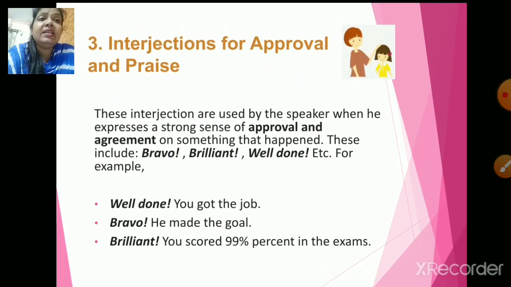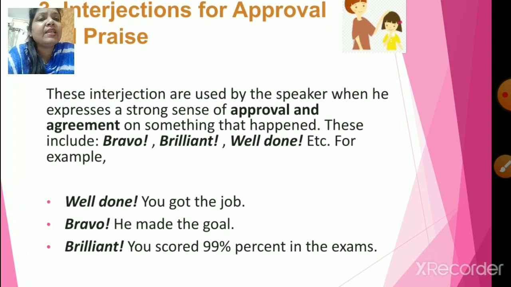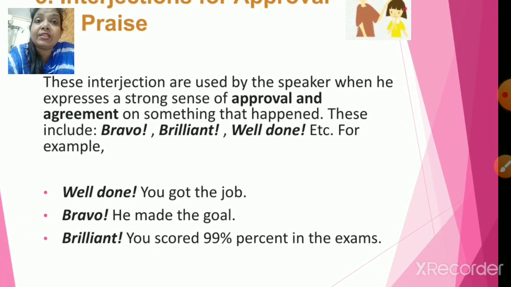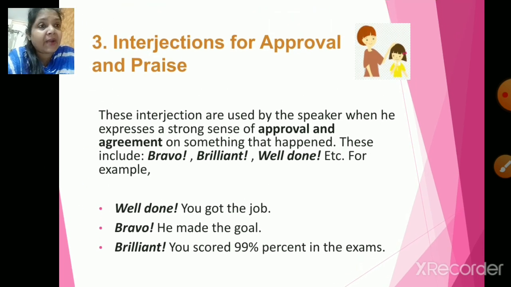Next one, interjections for approval and praise. When you want to praise someone and when you want to approve certain things, these interjections are used by the speaker when he expresses a strong sense of approval and agreement on something that happened. So these include bravo, brilliant, well done, right? So what kind of sentences can we use, children? Well done, you got the job. Bravo, he made the goal. Brilliant, you scored 99% in the exams. So this is nothing but interjections for approval and praise.